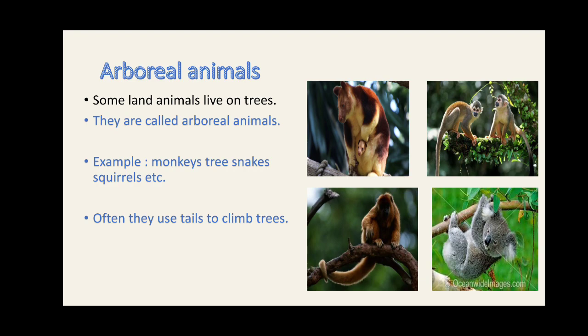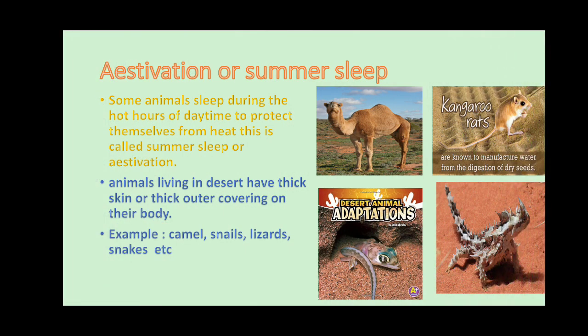Understand? Under terrestrial animals, arboreal animals are one category. Animals which live on trees are called arboreal animals. Understand? So then we'll move to the next screen, children. In the next screen you can see estivation or summer sleep. As you hear the word summer sleep or estivation, immediately you can get the word desert, right? And then you get some information about animals which live in deserts.